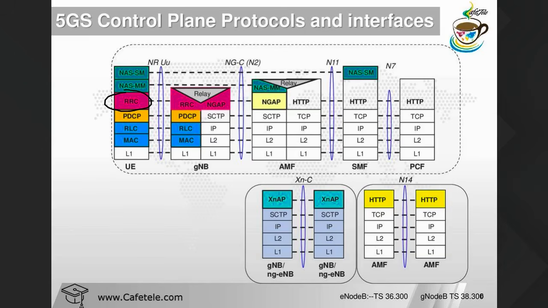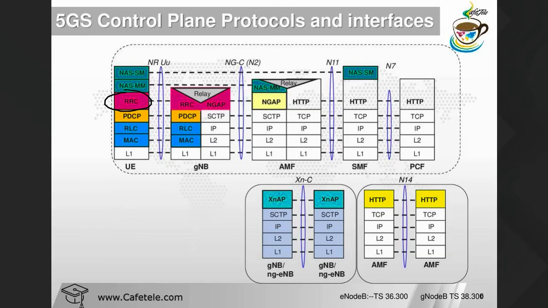And do you know what the RRC jobs are? RRC connection establishment, RRC request, paging, RRC connection re-establishment, reconfiguration, and release. These are the jobs of the RRC. Now after the RRC layer, we have the PDCP layer. I'm talking about the PDCP of your device and gNodeB, because this protocol exists only in the gNodeB and the device side. I already explained PDCP to you.